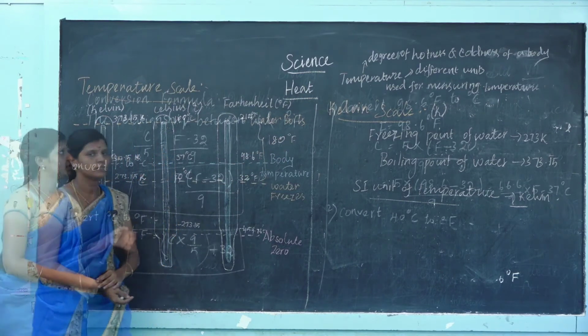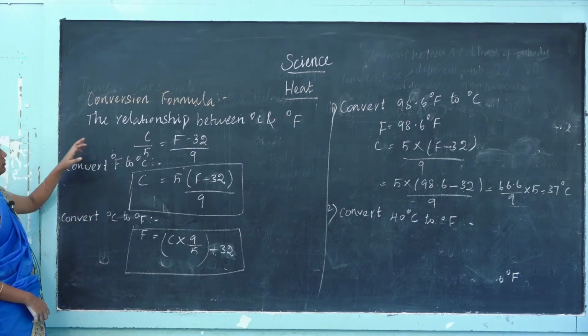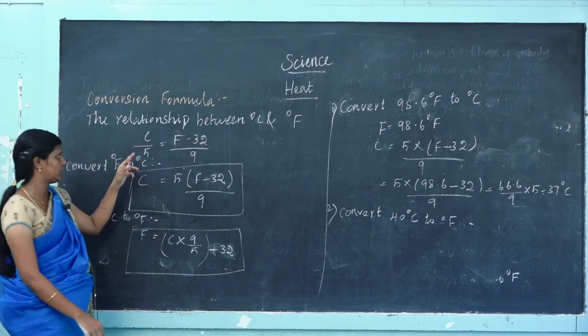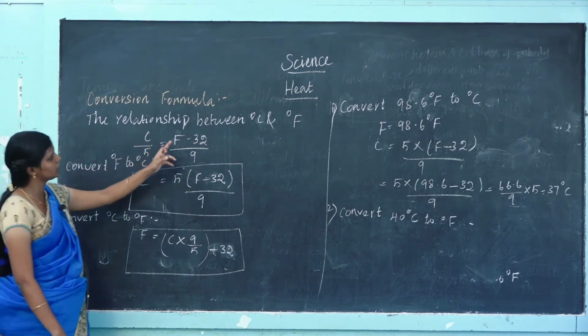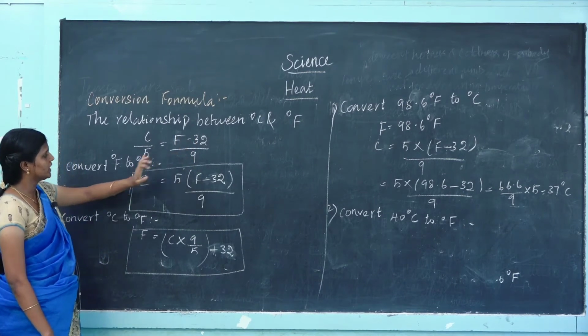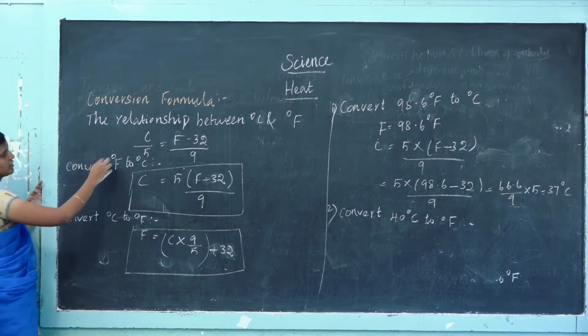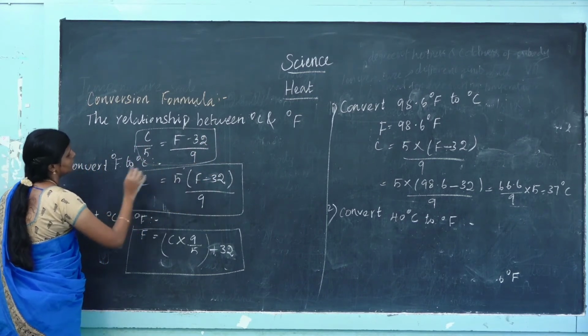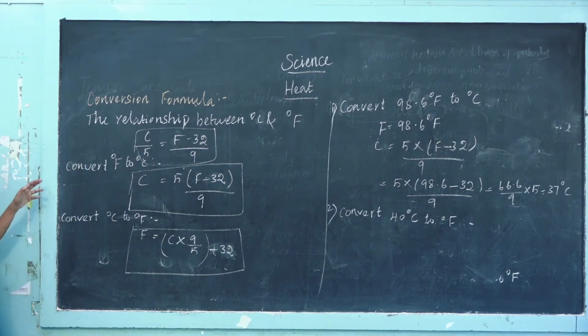Next we see the conversion formula. The following formula shows the relationship between degree Celsius and degree Fahrenheit. C by 5 is equal to F minus 32 by 9. This is the formula for the relationship between degree Celsius and degree Fahrenheit.